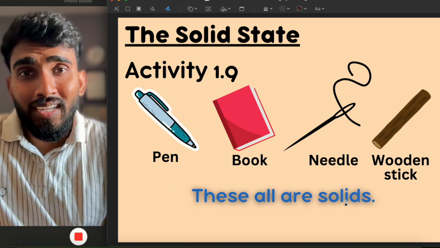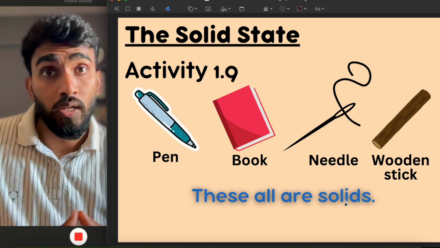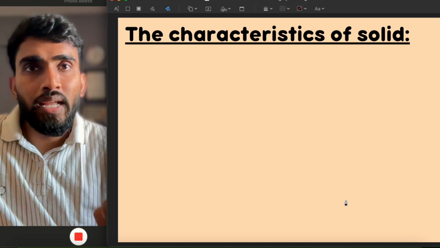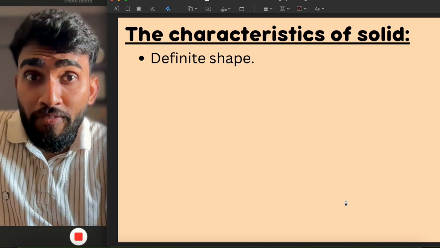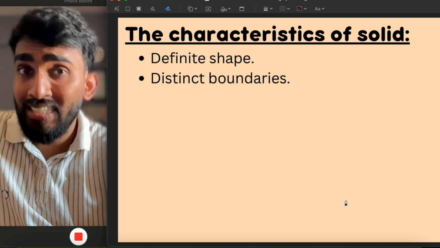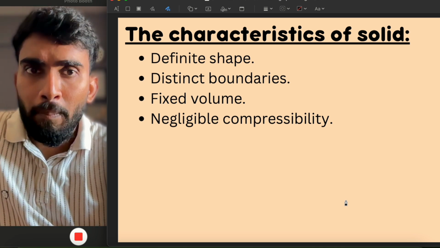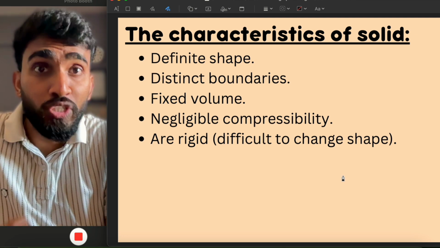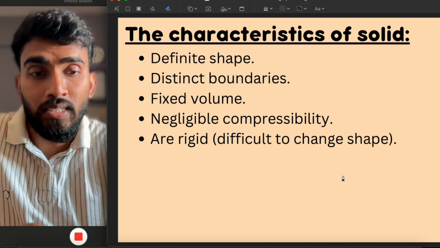All these tests explain that these are all solids. So through these activities, we get to know the characteristics of solids. Number one, they have a definite shape, distinct boundaries, fixed volume, negligible compressibility, and are rigid. That is, it is difficult to change their shape. If we try to change their shape, they may break. That is, they are rigid.